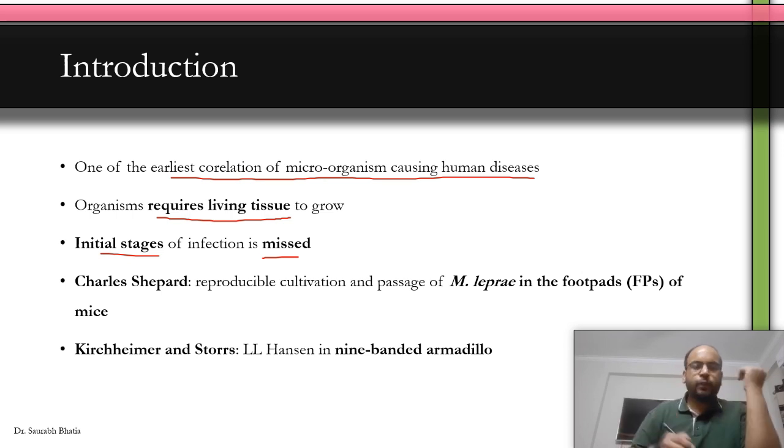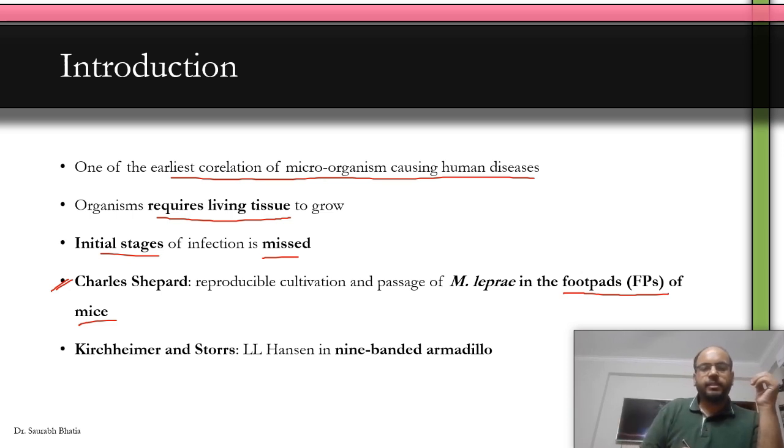Clear? Now, three scientists that you should remember: one is Charles Shepard. Charles Shepard was responsible for inoculating the foot pads of mice. Okay, so mice were used by Charles Shepard, and mice were the initial organism of choice for M. leprae. But eventually, Kirchheimer and Storrs were two scientists who were able to develop leprosy in the nine-banded armadillo.